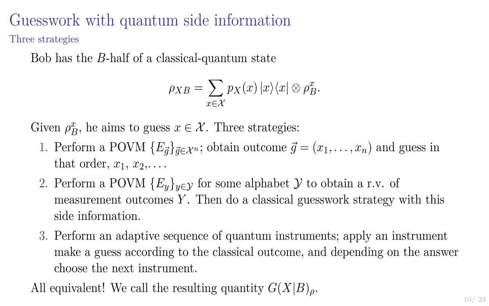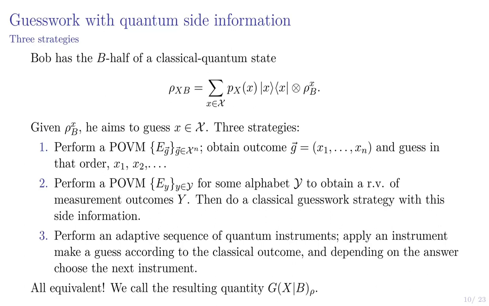And so let's talk about three classes of strategies for achieving this, from the simplest to the most general. So the simplest would be one where Bob performs a POVM on the state that he gets. He obtains an outcome, G, that actually gives him the guessing order, and then he just guesses according to this guessing order. So it's a POVM which is indexed by these guessing orders. Slightly more general would be Bob could perform a POVM with some arbitrary alphabet and obtain a random variable of measurement outcomes y, and then use that as classical side information and do a classical guesswork strategy with the side information, as we talked about in the previous slides.